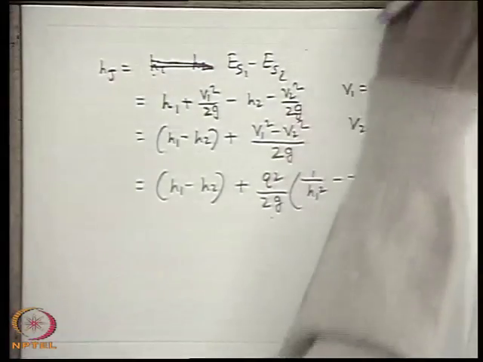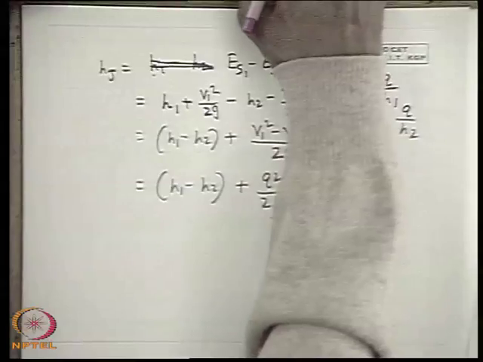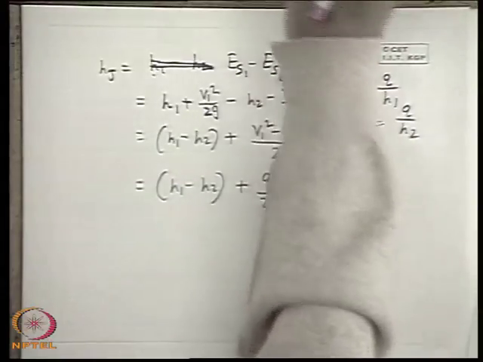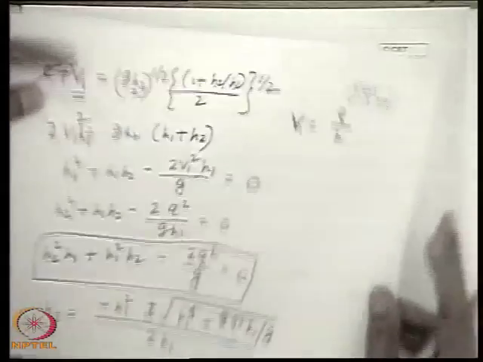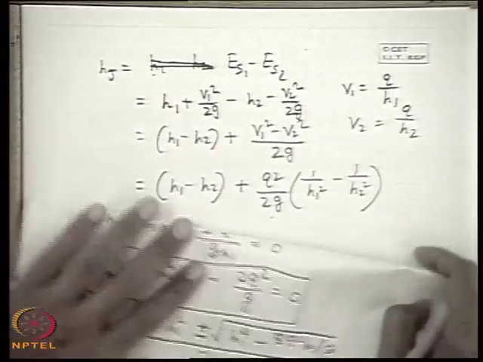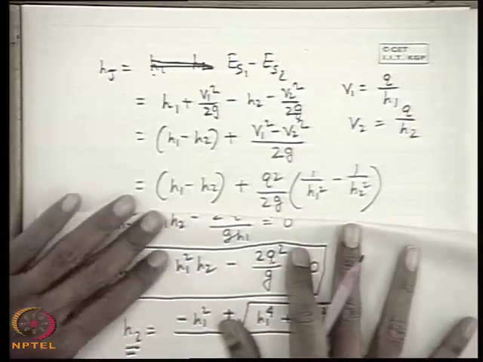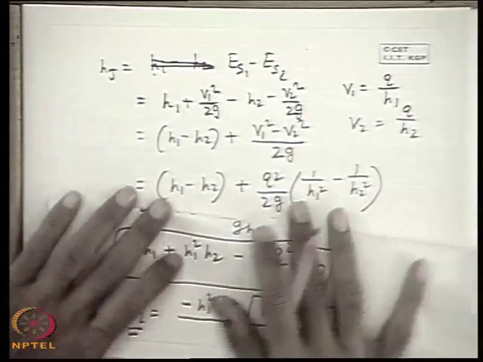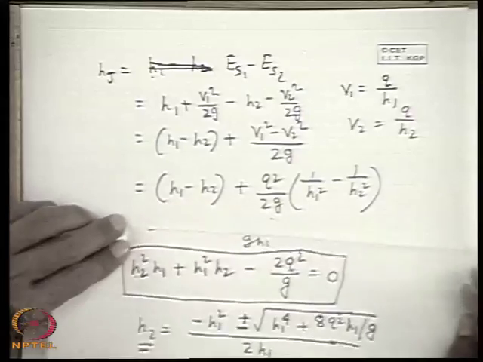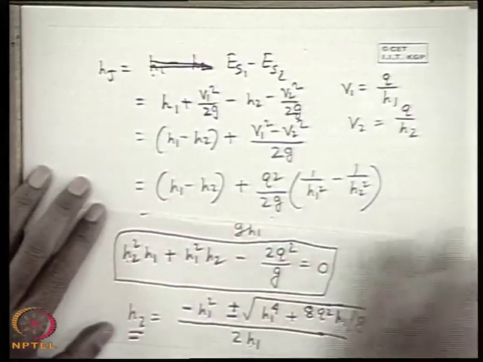Now this Q square by 2G, which we derived just now, can be expressed from here. You see the earlier one which we derived, that 2Q square by G is this one.